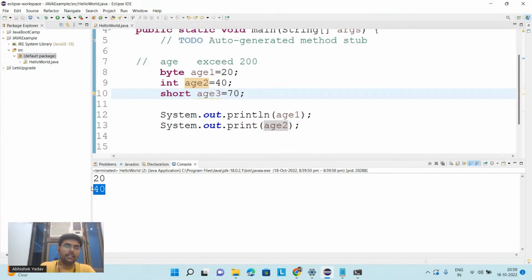Yes, it differs in C and C++ and in Java. So the size will differ.